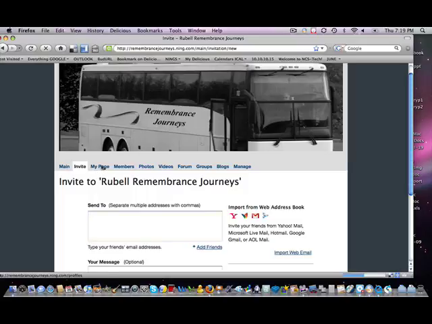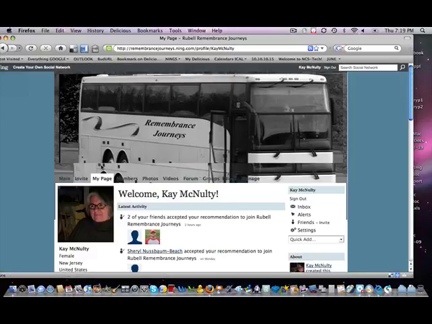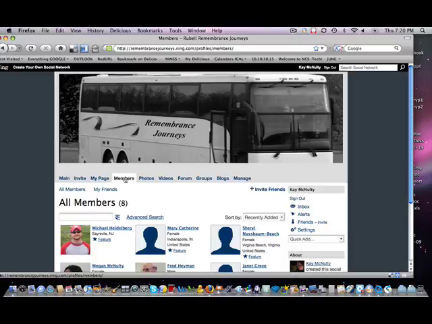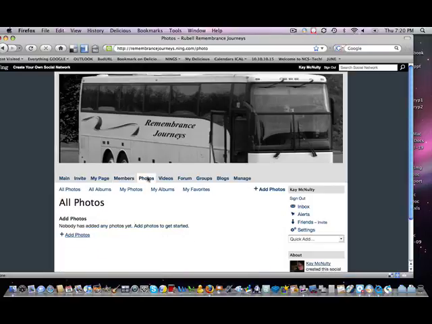Okay, my page, everybody that joins will have a my page. So that's my page. I don't know what just happened here to the colors. Okay. This shows all the members so far. This shows all the photos that have been put in, but there's no photos in here yet. But we have lots coming. Same for videos. We have some of those coming.